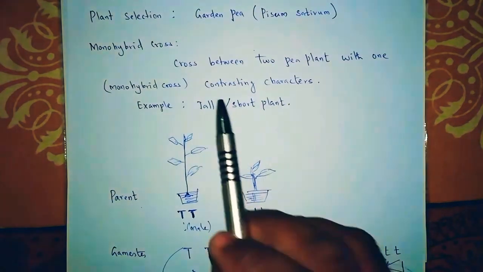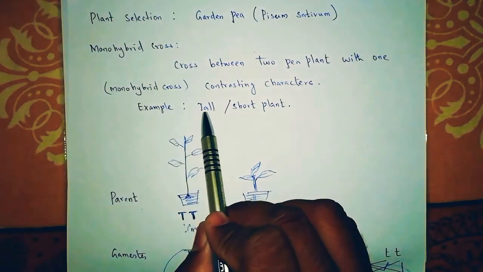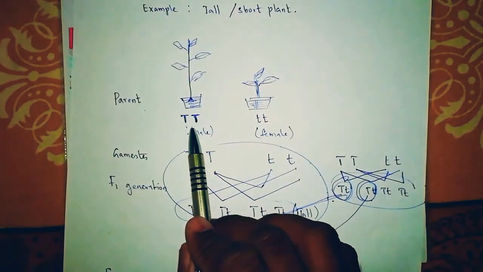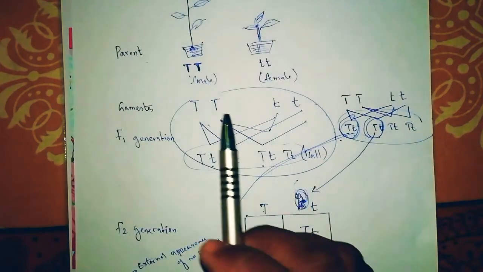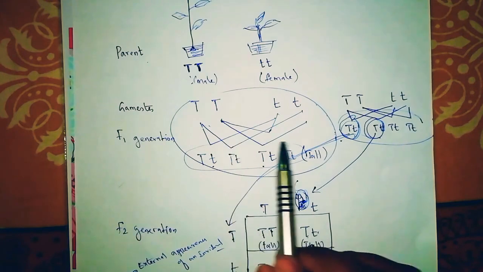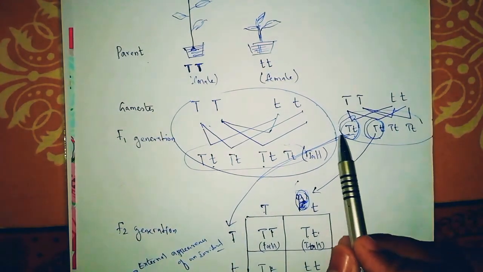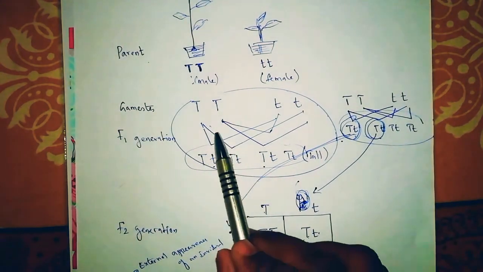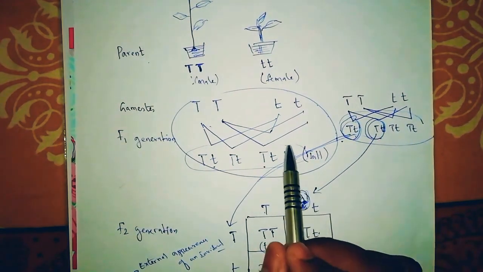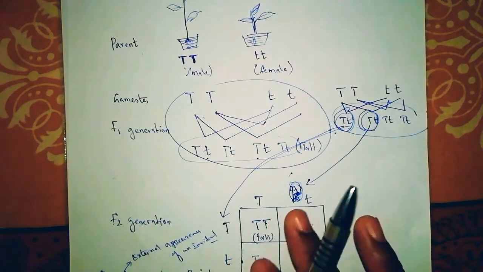That means one contrasting character, only tall plant and a short plant. So he took parents, one tall, another short. In the first generation, when they crossed together, they got all tall. After they cross, they give only tall plants, all are tall.